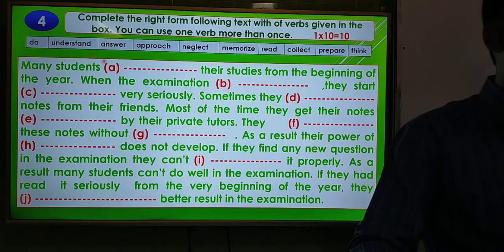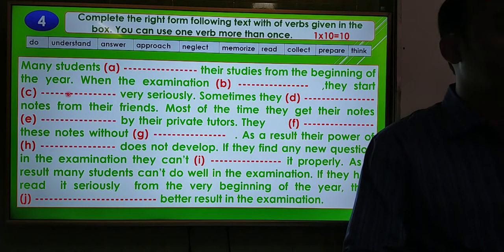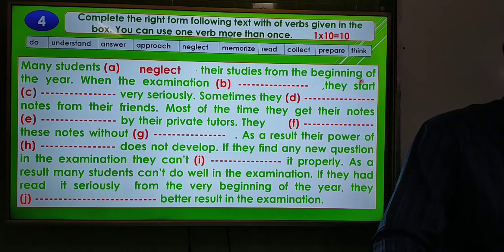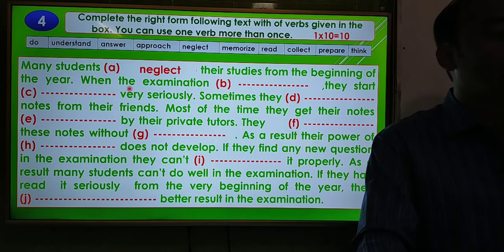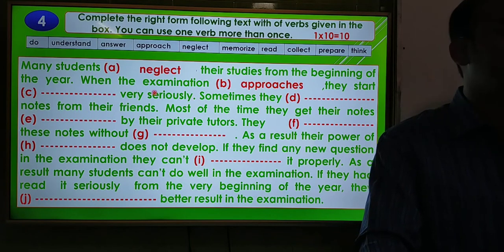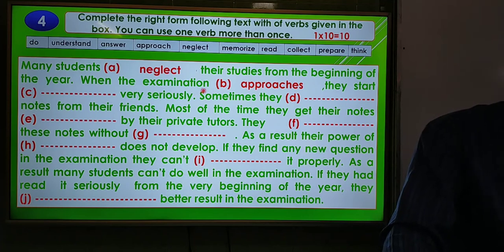And first one, many students dash their studies from the beginning of the year, and we have to use here the verb neglect. Many students neglect their studies from the beginning of the year. Here the subject, many students, is third person plural number. That's why you can't use s or es after the verb. You have to use just the base form of the verb here. Many students neglect their studies from the beginning of the year. When the examination dash, so the answer will be approaches. When the examination approaches. Here the subject, the examination, is third person singular number. That's why you have to use s or es after the verb. So the answer is approaches.